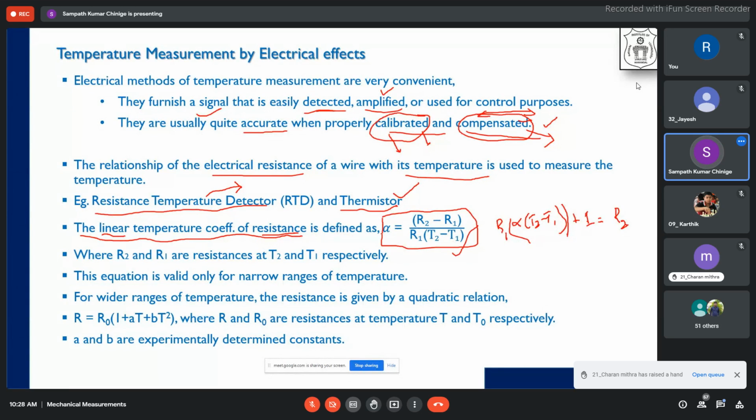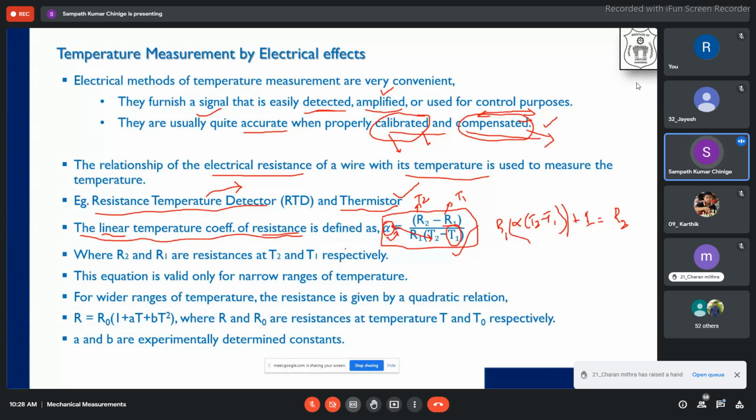So this is the relation from which we have got to this particular relation. Where R1 and R2 are the resistances at T1 and T2 respectively. R1 is related to the initial temperature T1. R2 is related to temperature T2. These two are very easy to find. And from that, if you know T1 and the alpha of that material, you can always find T2. Or if you know the temperature, you can always find the alpha. So there are two unknowns; by knowing one parameter, we can always estimate the other.